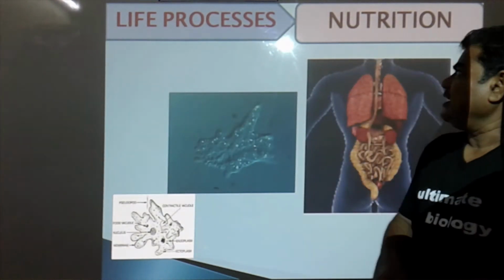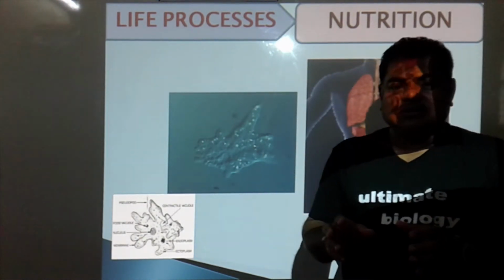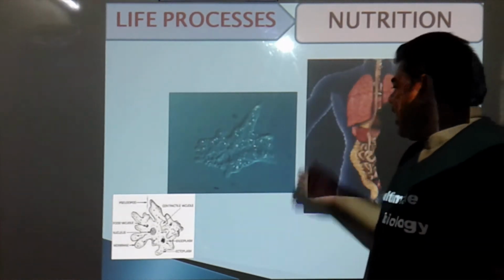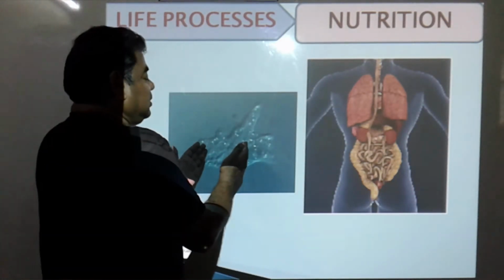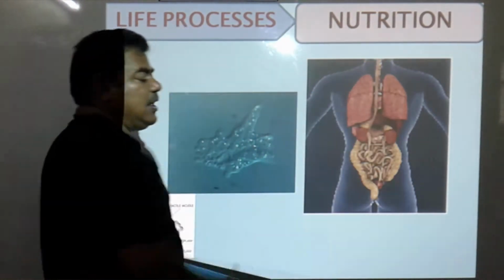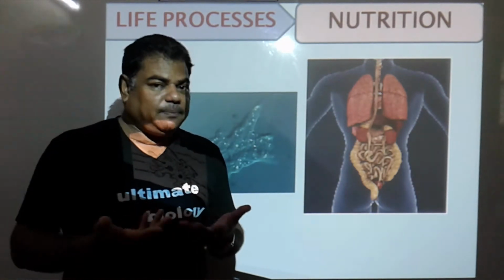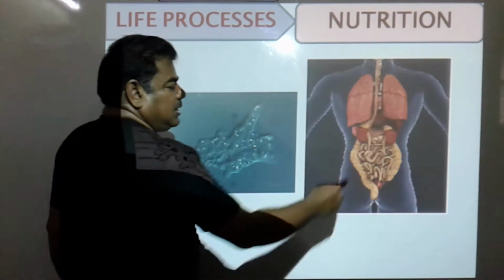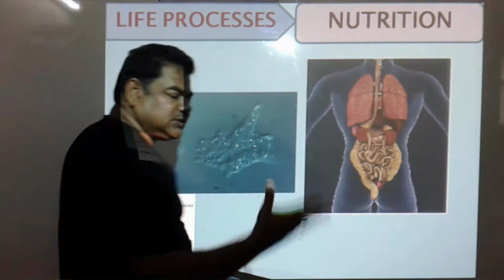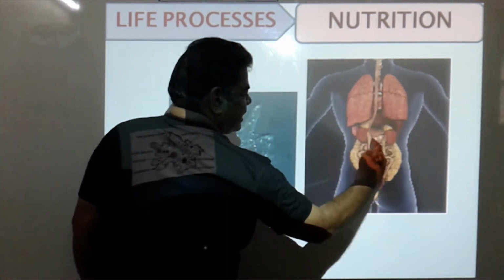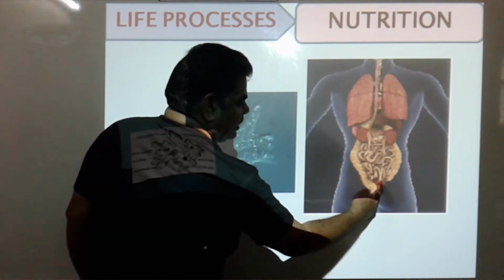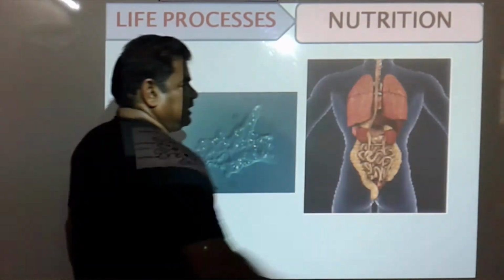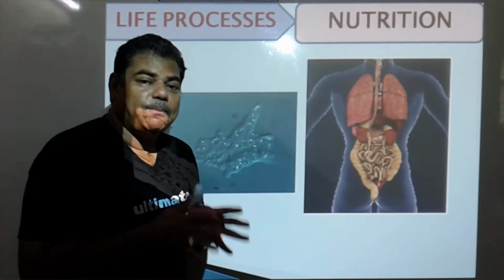Now see here, we will compare the life processes of the unicellular organism amoeba with the life processes going on in a multicellular organism, for example, a human. In a human, this is the respiratory system. Next, this is the digestive system. Next, these two kidneys, these two ureters, and the urinary bladder make up the excretory system. Systems like these are present in the human body. All these are life processes.